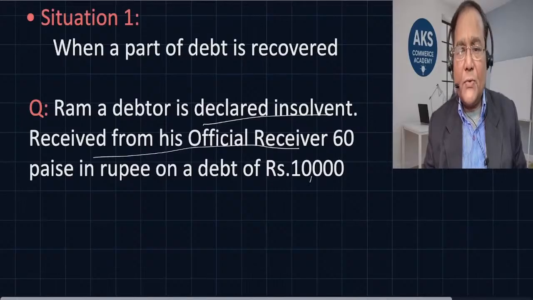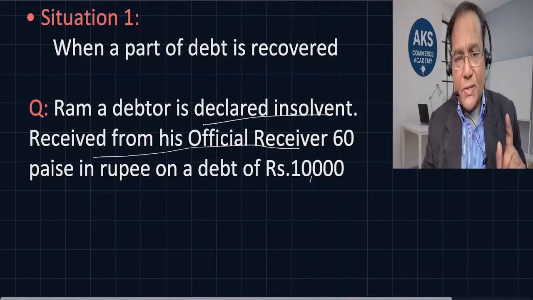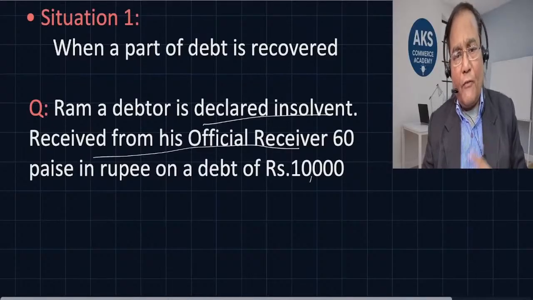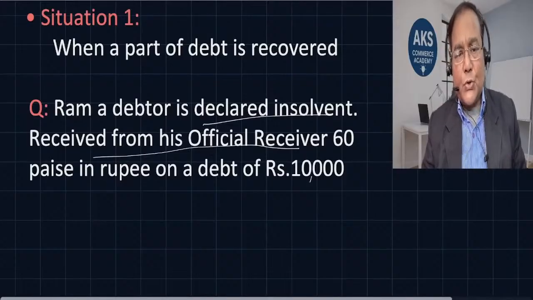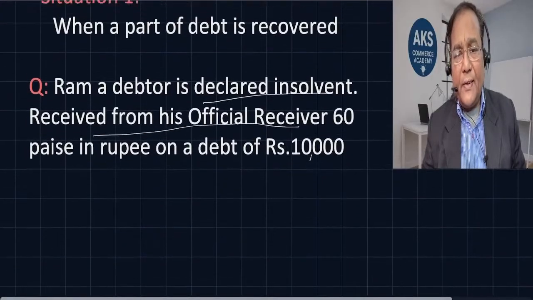So there was 10,000 rupees which was to be received from Ram, who was declared insolvent, but his official receiver has given us this confirmation that 60% of the amount which is due by him to us is going to be received.